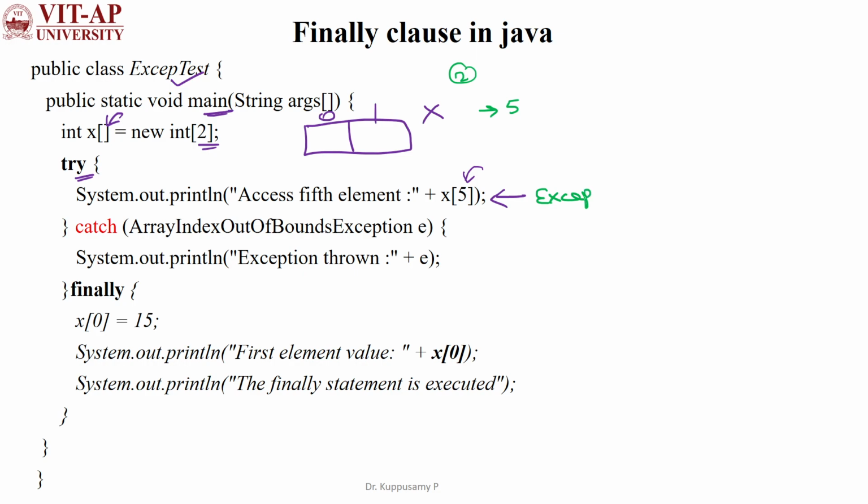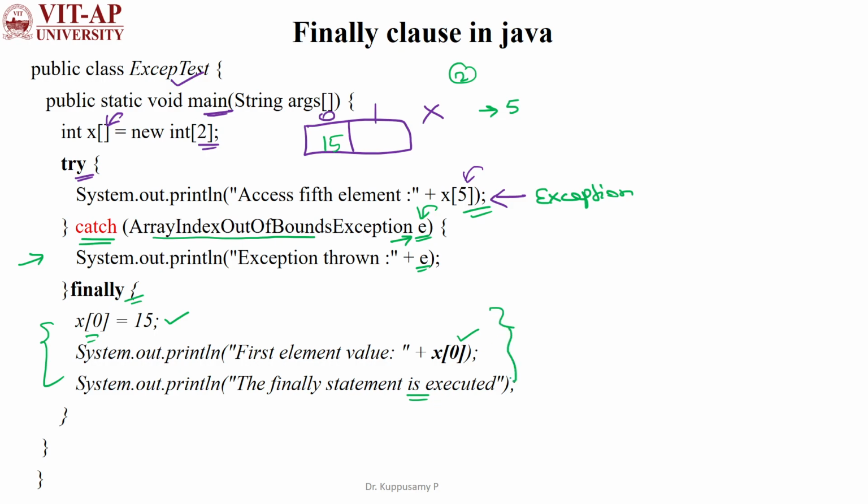An exception is raised here. That exception is an array index related exception. So that is to be handled by the catch class, which defines the class ArrayIndexOutOfBoundsException. That exception will be stored in the variable e. Then I am displaying that stored information to the user. After handling the exception, the finally class has some statements, so those statements will be executed here. 15 is assigned to index number 0, then that is displayed to the user by accessing the 0th index. Then the final statement is executed.